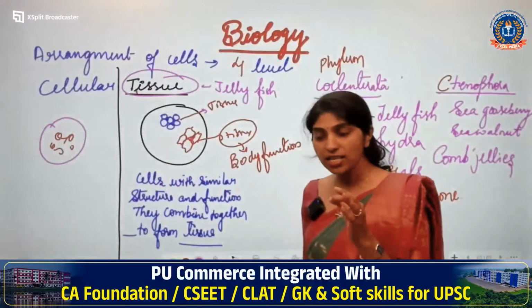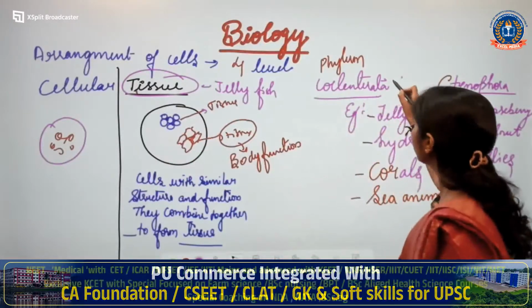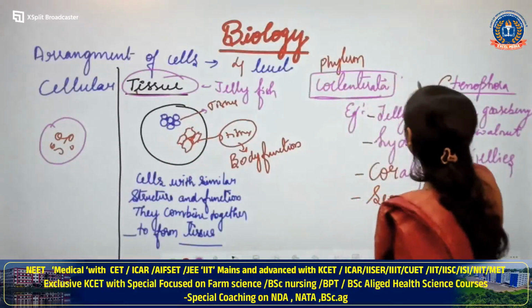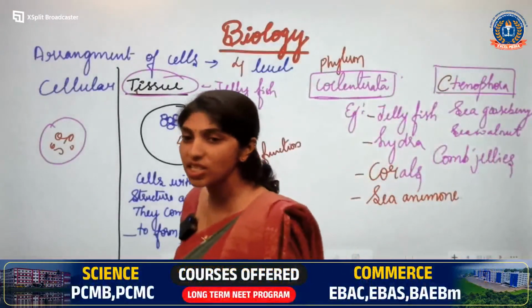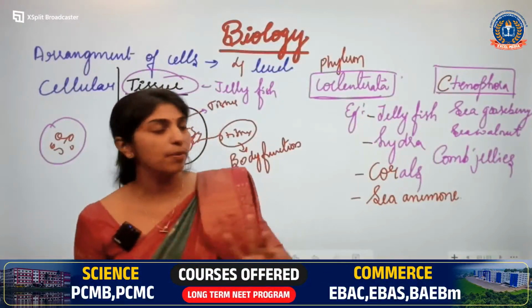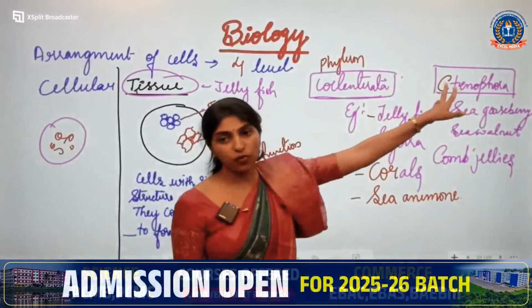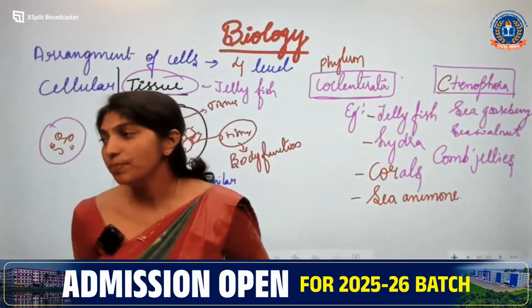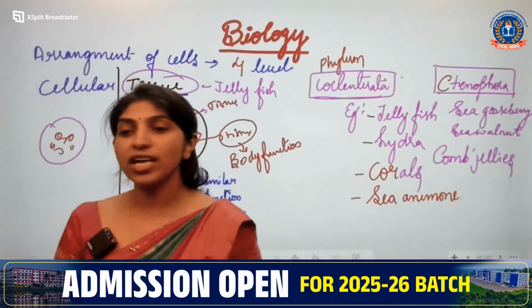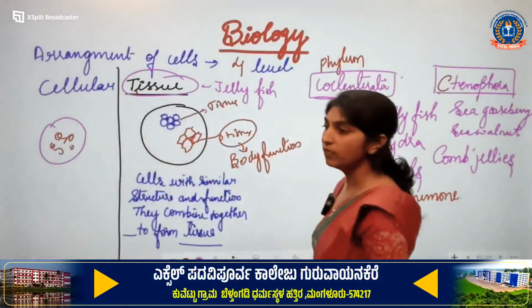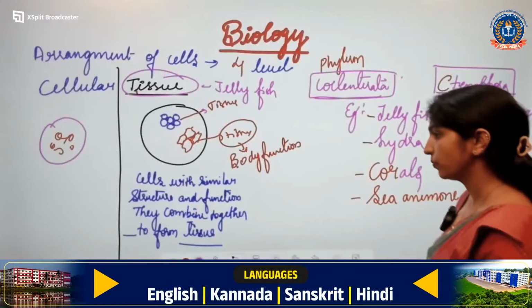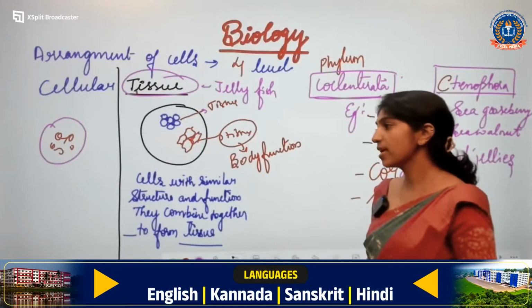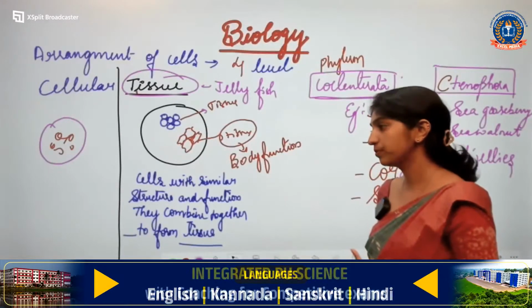To remember, as of now, you just remember Coelenterata and ctenophora. So tell me which are the two examples for tissue level of organization. For now, you just remember Coelenterata and ctenophora. Now tell me which are the examples for tissue level of organization.